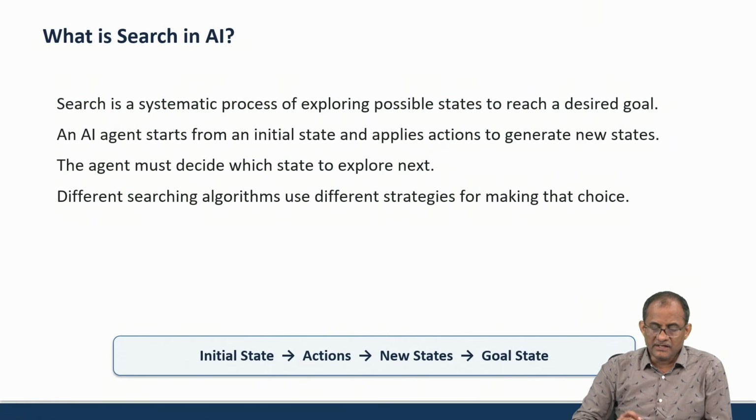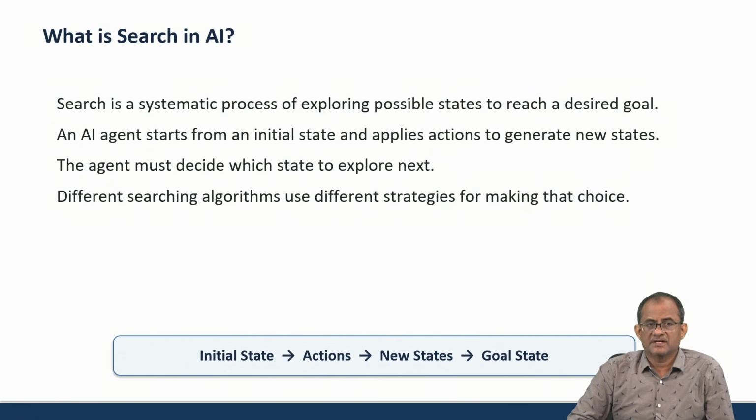Fine. We have to go with the different searches, and based on the search output only, that is the evaluation values, we have to decide which path to explore. Then what is search in AI? Search is a systematic process of exploring possible states to reach a desired goal. An AI agent means a particular thing that helps you in doing the work, processing, and that is known as an agent. The AI agent starts from the initial state and applies actions to generate new states.